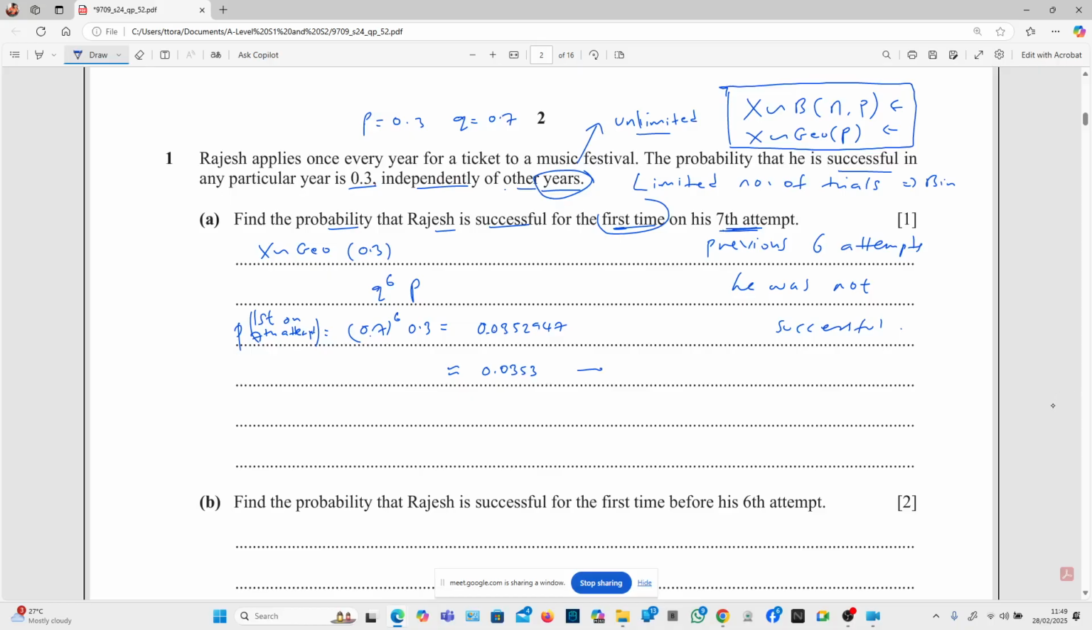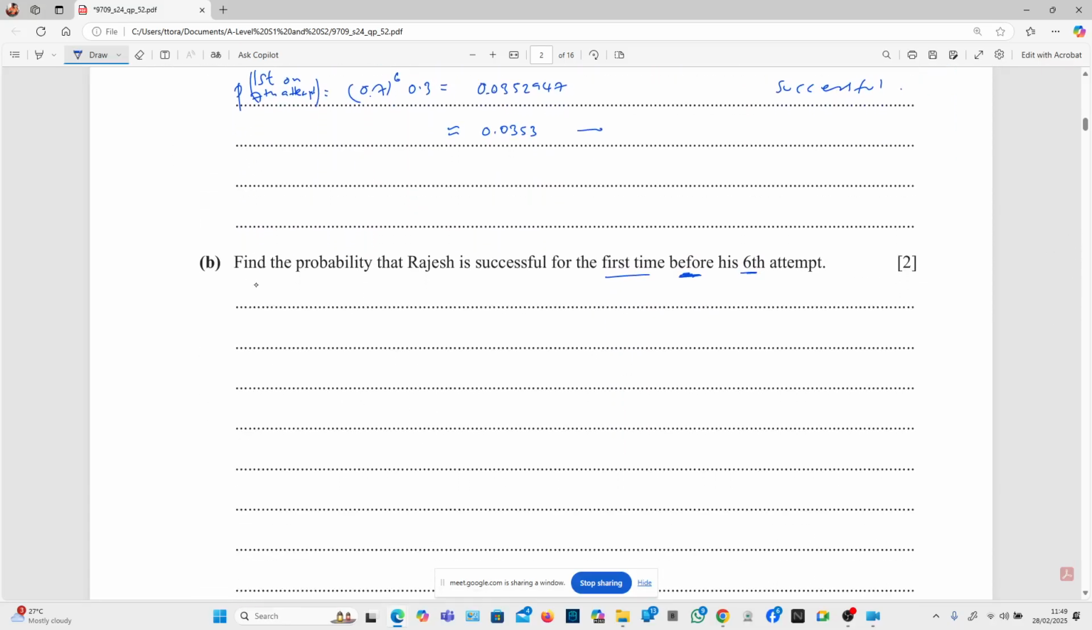Okay, excellent. Now, find the probability that Rajesh is successful for the first time before, now look at this, before his 6th attempt. What is before 6? Before 6 means the probability of X being less than 6, right? And if it's less than 6, it should be the probability of X being less than or equal to 5, because 6 is not included.